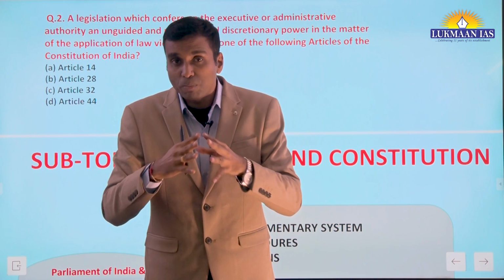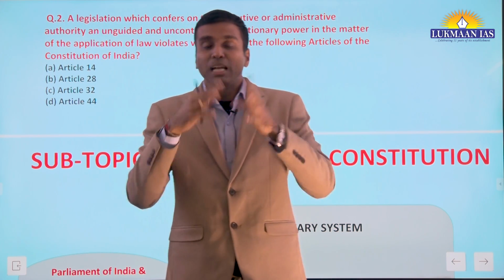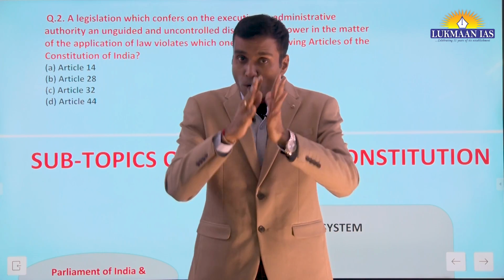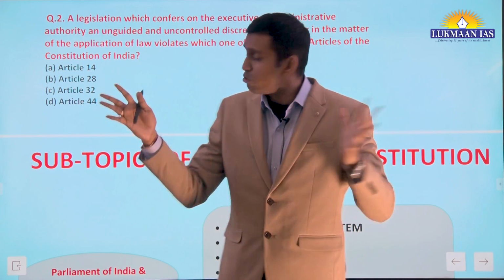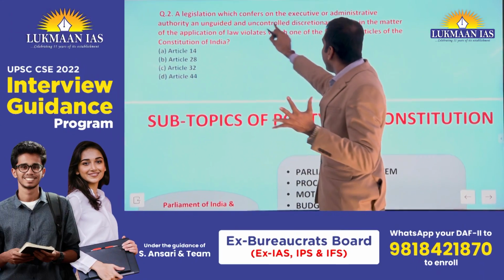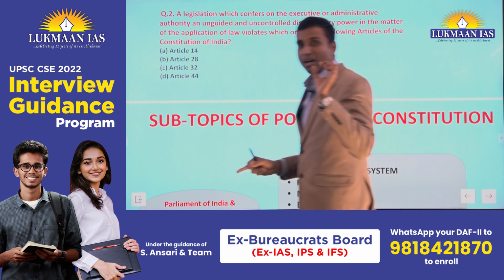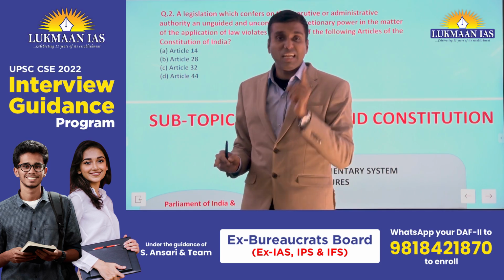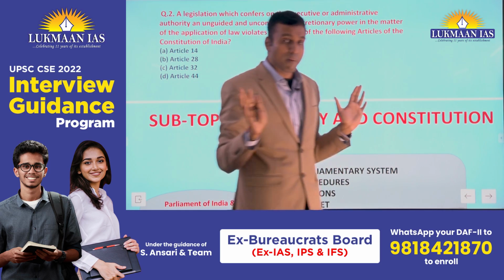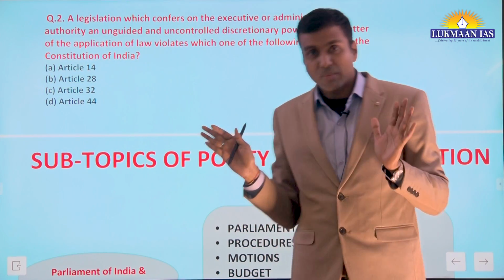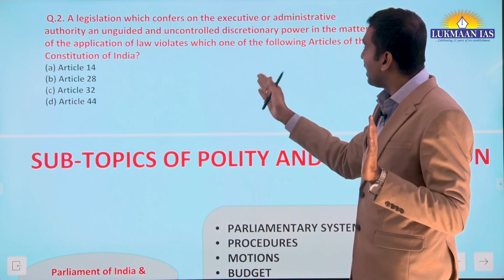But the discretion needs to be controlled, limited, restricted, not uncontrolled. Now, the question is unguided and uncontrolled discretionary power. Uncontrolled, unguided discretionary power violates Article 14 of the Constitution. Right? So, answer is A, Article 14.